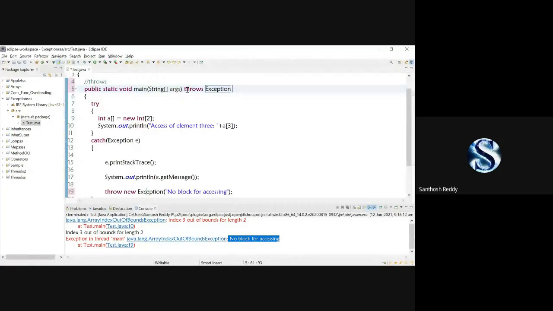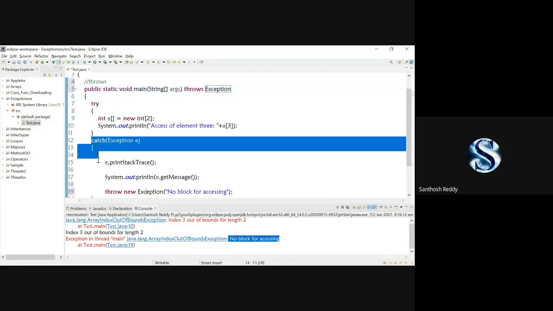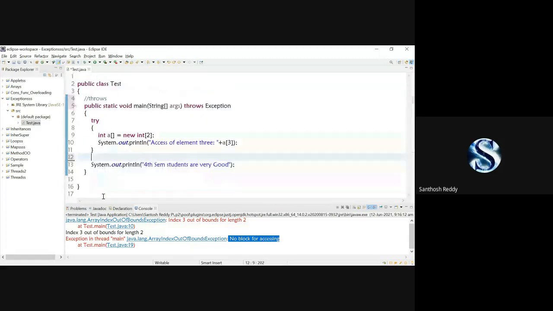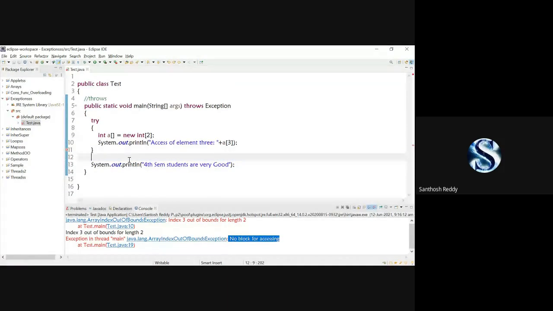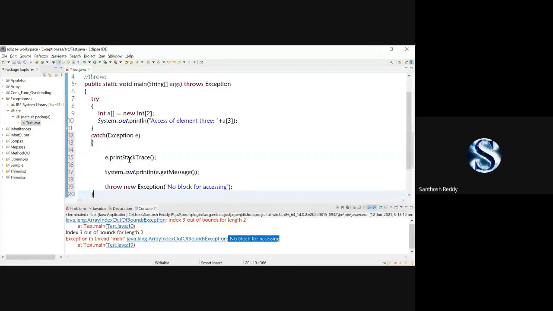And make sure that whenever you make use of throws, for that particular method you must have a catch block. If you don't have a catch block, you are going to get an error. Save it. You're going to get an error. Here you check it out. See, there you have an error. So we must write a catch block after the try block.